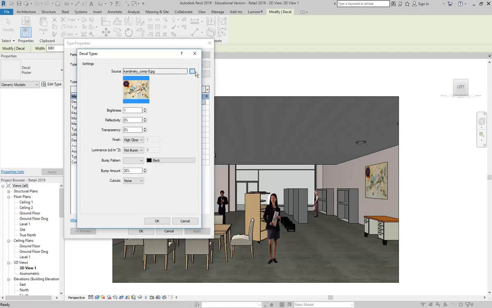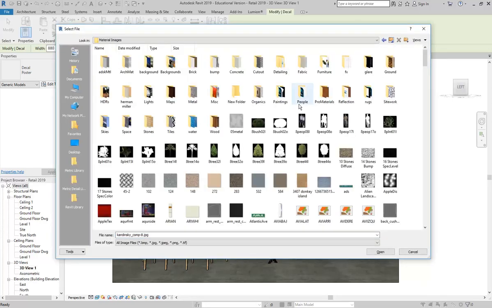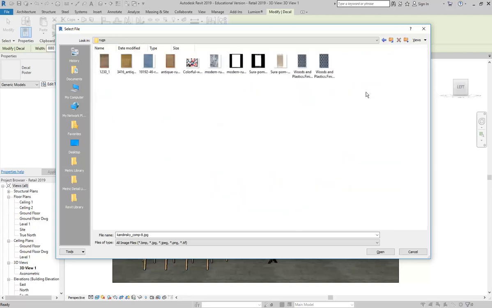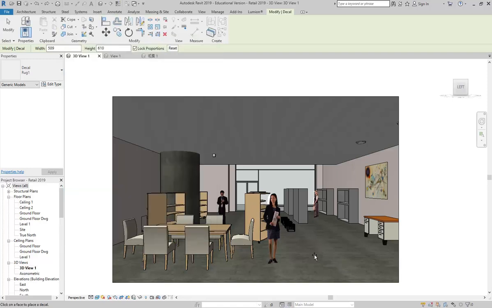And I can click that Browse button again to choose a different image. So I'm just going to go and find my rugs folder. I've got a few different rugs in there. Yeah, that'll do. And that's it, so I'll click OK, and OK, and now again, should be coming up with a nice rectangle to show us where this is going to go, but it's not working, so I'm going to click and hope that it comes in. There it is.